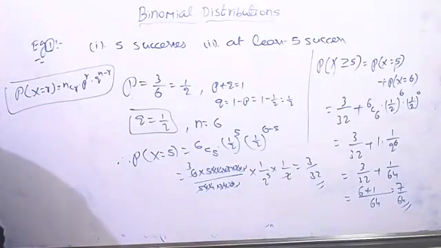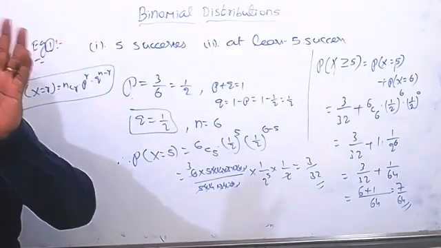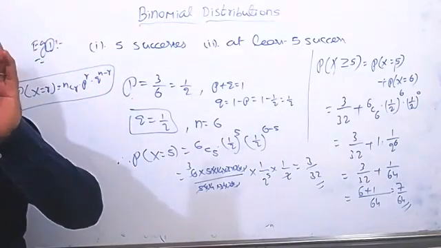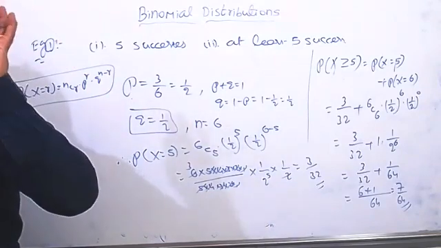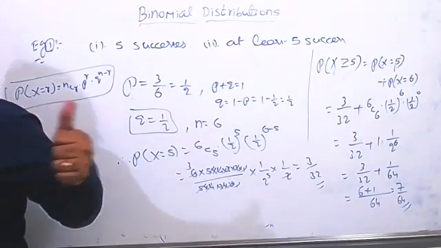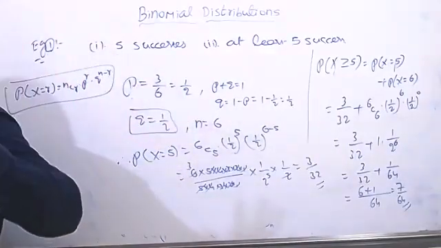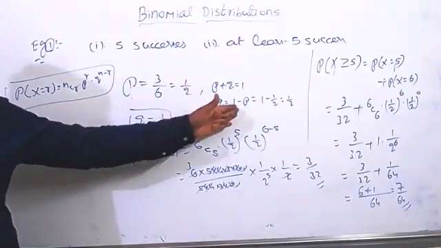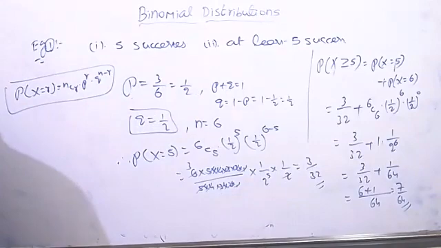Clear? But how to write the procedure? First, we need to write it clearly. Let P denote the probability of getting an odd number, that means whatever they're asking. P denotes the probability of getting an odd number in a single throw of the die. Then you can take the value of P equal to 3 by 6 equal to 1 by 2, and Q equal to 1 minus P. So the value of Q is 1 by 2.